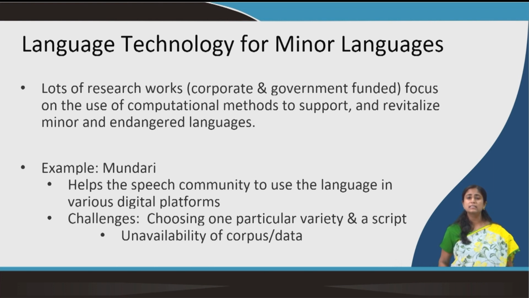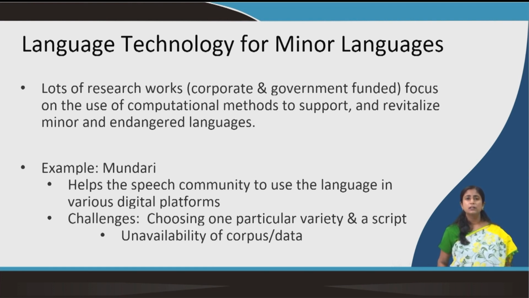But if there is some TTS system through which they can say the name and record it, or there are systems which will read the news for them, then that is helpful. They can't read, but there will be systems which will read Mundari to them. They do not need to use another language, and they will also feel more inclusive.